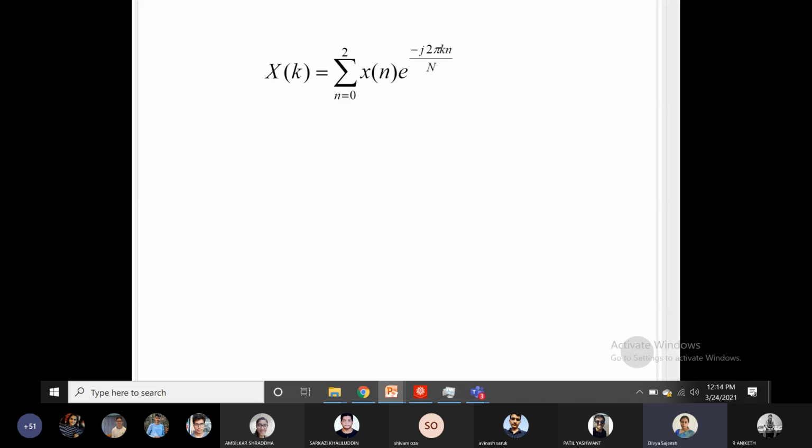Now expand it by putting small n equal to 0, 1, 2. It will be x of 0 into e raised to minus j 2 pi k into 0 by N, plus the next term x of 1 into e raised to minus j 2 pi k into 1 upon N, and the next term x of 2 into e raised to minus j 2 pi k into 2 upon N.